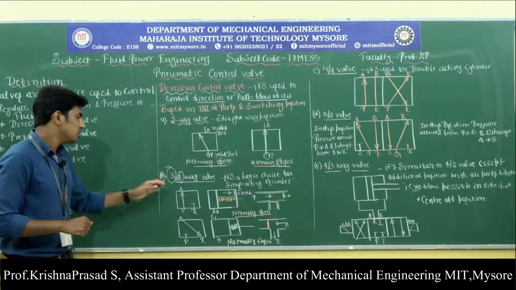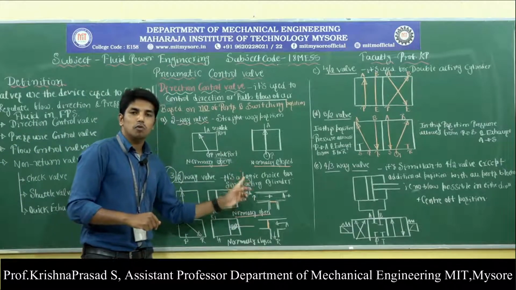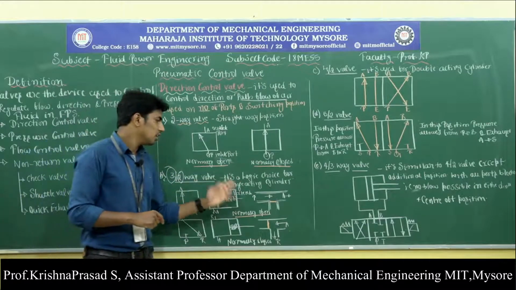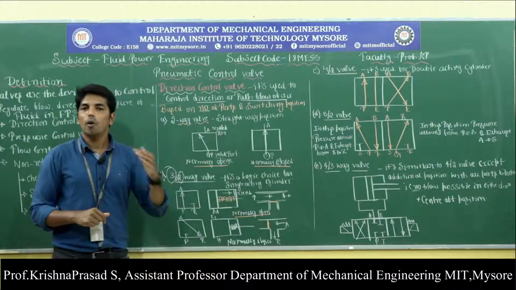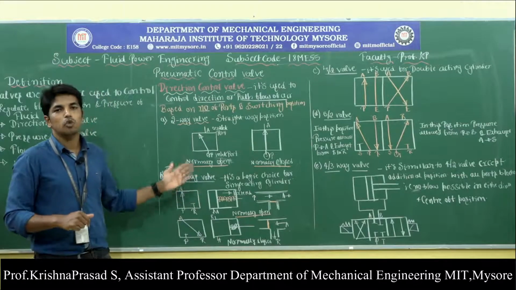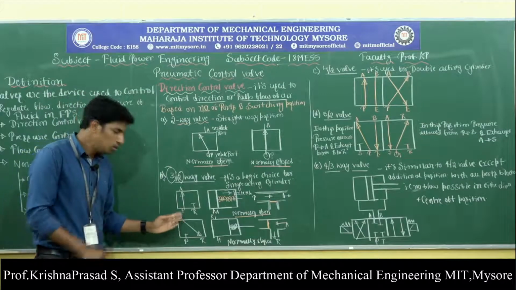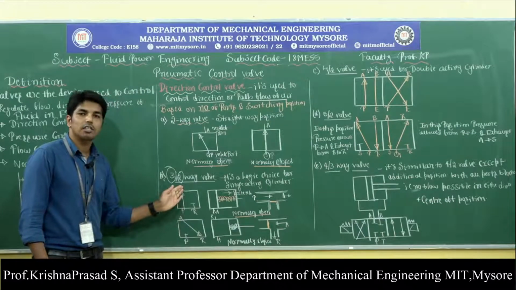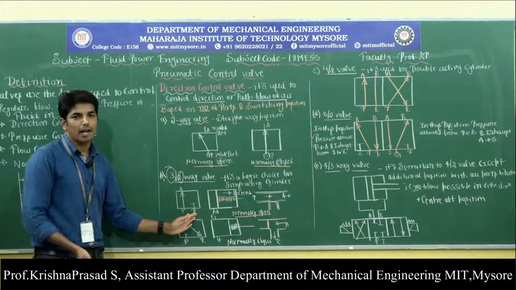This 3/2 way valve is mainly used for a single acting cylinder, and it is also a very important one. It is the logical choice for a single acting cylinder, where we need to exhaust the air from the cylinder. That's why we need to go with the 3/2 way valve. Observe here, as I already told, P indicates the inlet pressure port, A indicates the outlet port, and R indicates the reservoir or the tank.